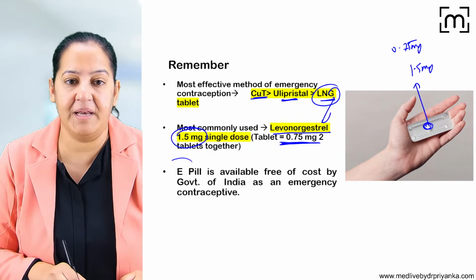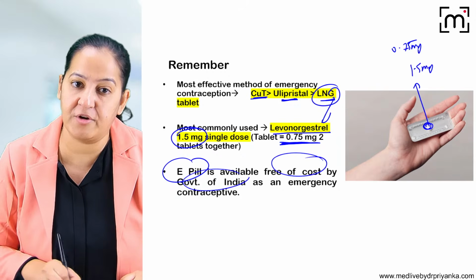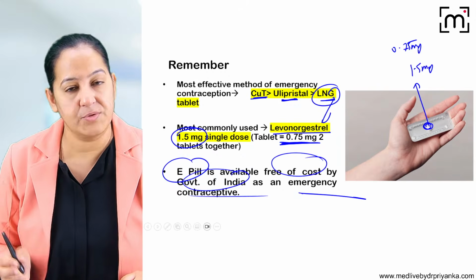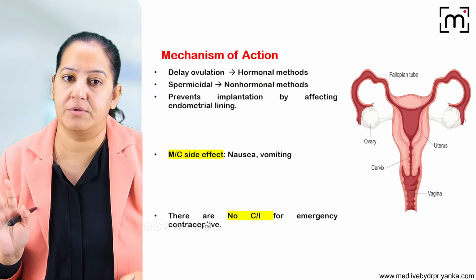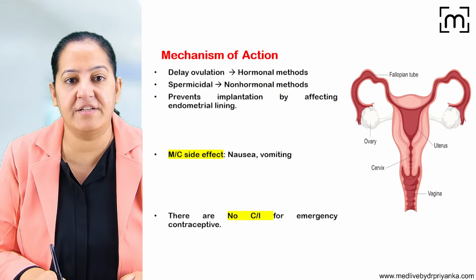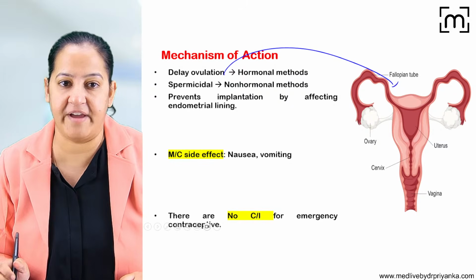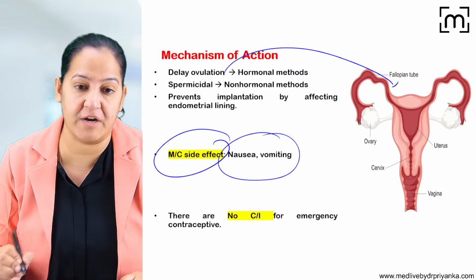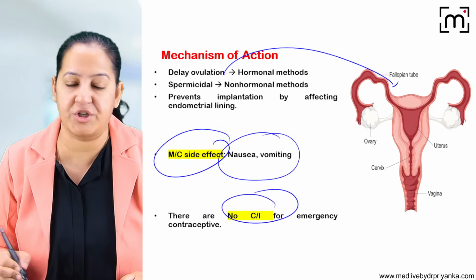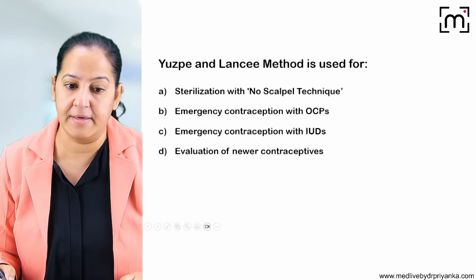E-pill is provided free of cost by the Government of India as the emergency contraceptive. Under family planning, it is provided free of cost. Okay, the mechanism of action is the same. It inhibits ovulation, the hormonal effect. The most common side effect is severe nausea and vomiting. And there is no contraindication for emergency contraception. Okay, so that is the thing.